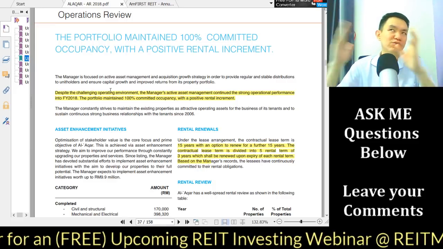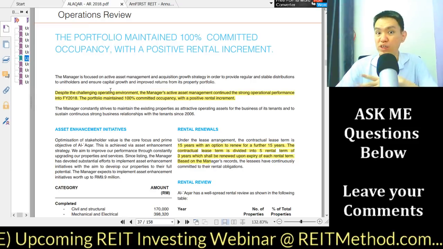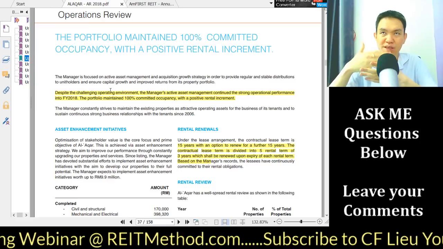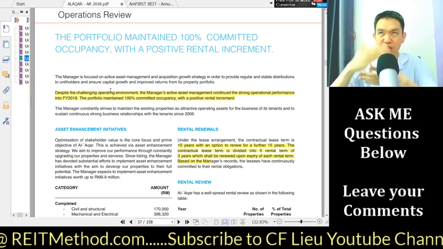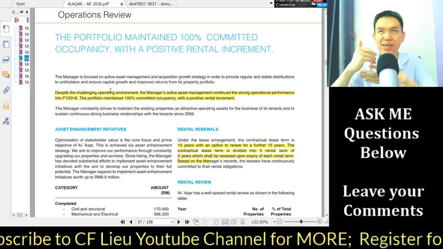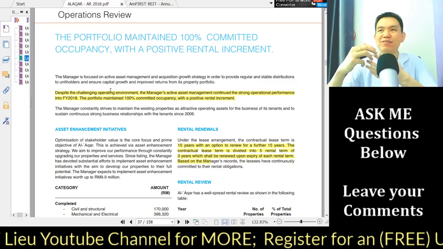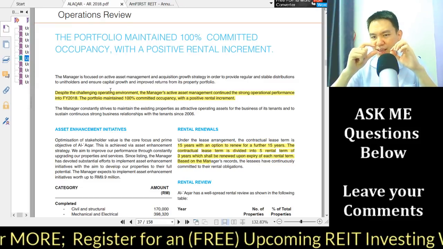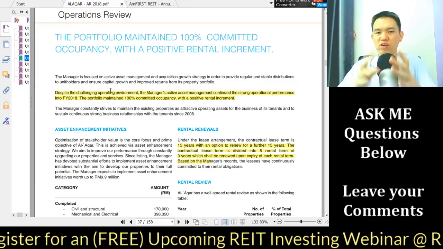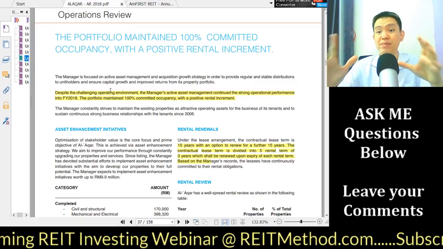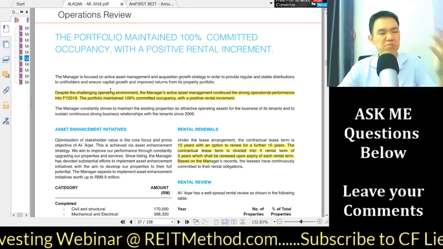But relative to, let's say, office REITs, healthcare REITs are definitely more resilient in terms of occupancy, rental income, and all that. I will explain why in a second. But still, they say it's very challenging. But don't take their words at face value, because when a healthcare REIT manager says it's challenging, actually it's not.